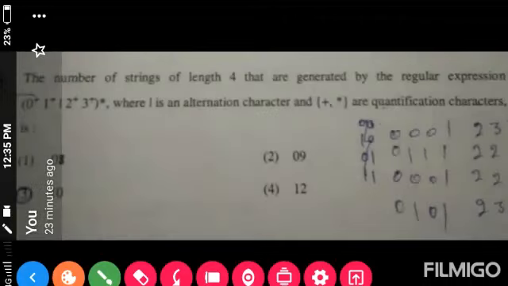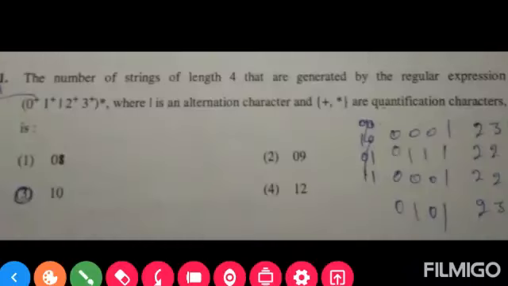The next question is the number of strings of length 4 that can be generated by the regular expression, where I is an alternate character and these are quantification characters. And the correct answer is 10. 10 is the correct answer.